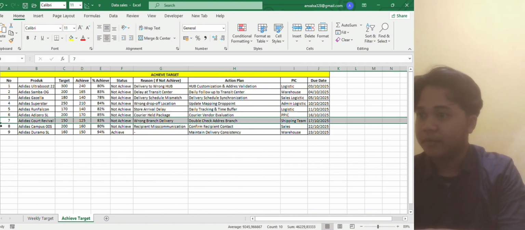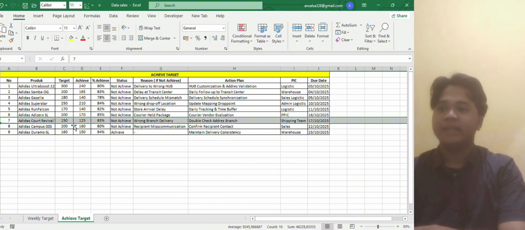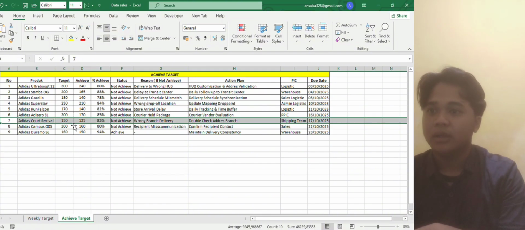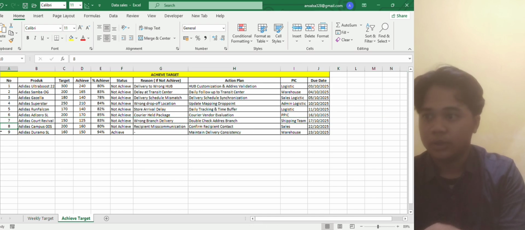And for the number 7, the product name is Adidas Core Revival and the target is 150. The achievement is 125. Result is 83%, which means the target was not achieved. The reason is wrong brand delivery. So the action plan is double check address brands handled by shipping team and due date on 17 October 2025.